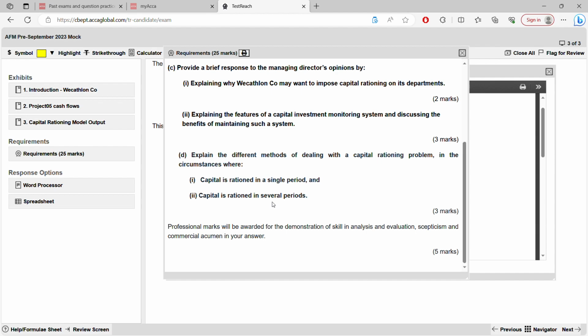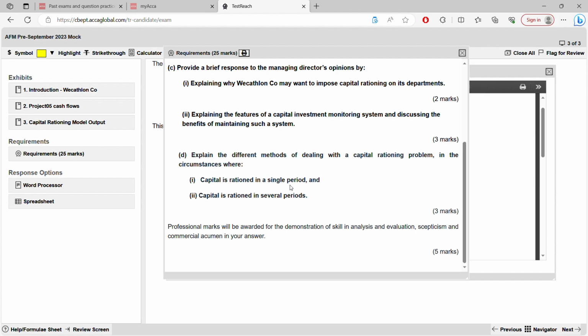Even if single period capital rationing is not explained to you in AFM, don't be under the assumption that it will not be tested in AFM. It will be tested in AFM. Why? All your financial management knowledge, whatever is taught to you in financial management, can come for AFM. There is a possibility, like how this has come in the pre-September mock. So this is for you to show that even in your exam, be prepared. Don't completely forget financial management and think whatever is there in the advanced level only will come. No. Single period was tested in financial management. Again, they have asked. So you should know the differences.